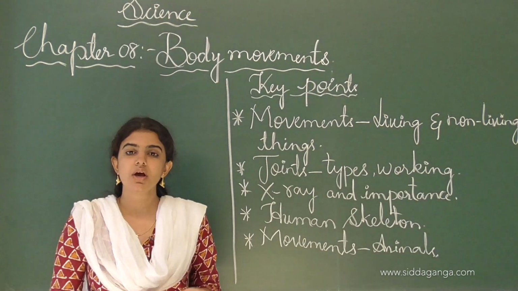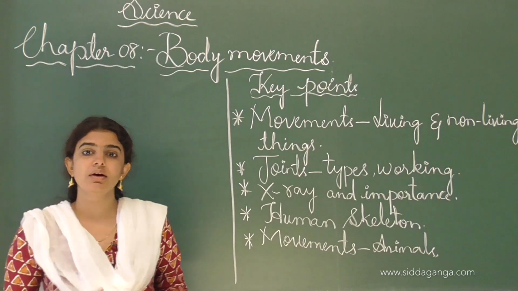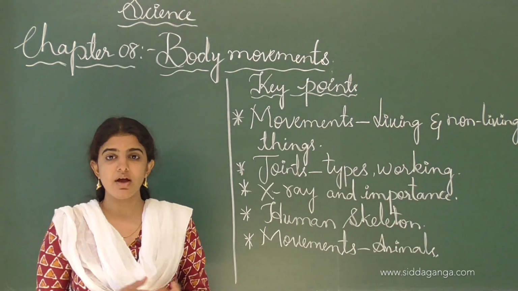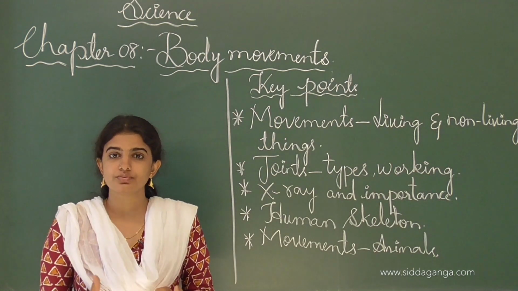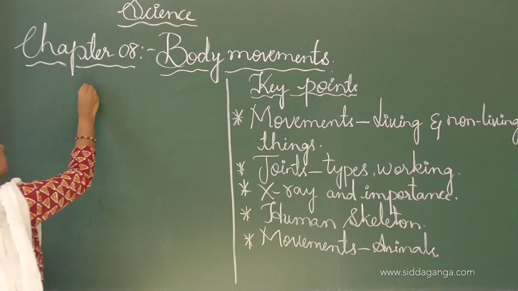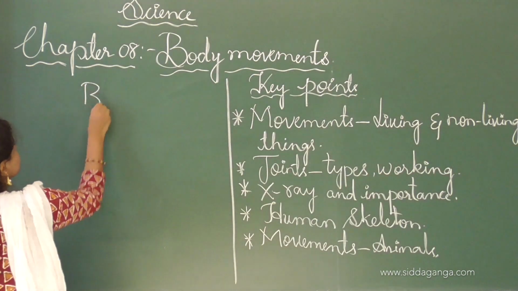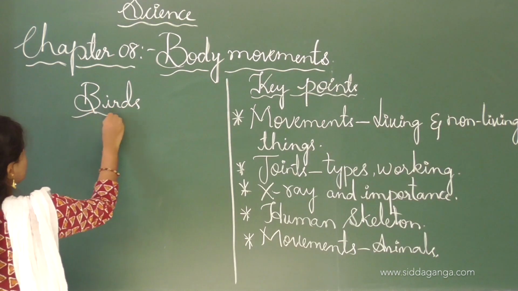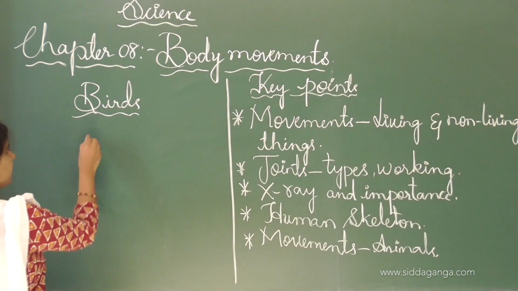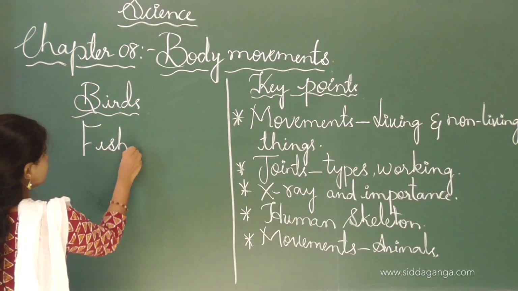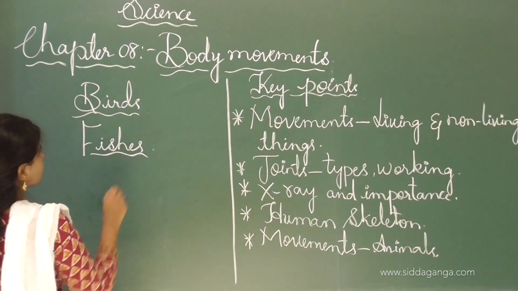Have you ever seen how birds fly in the air and how fishes swim in the water?